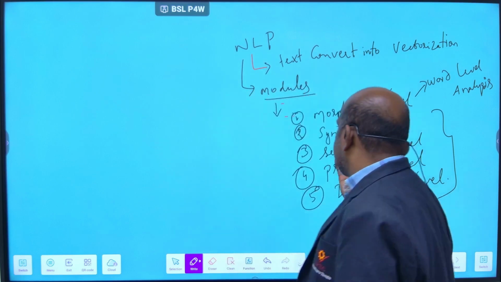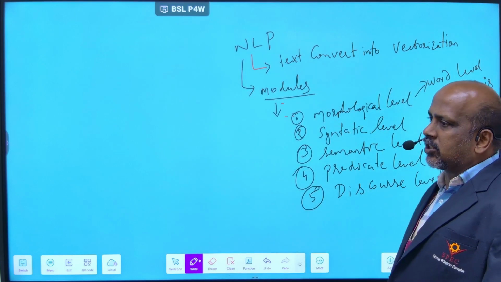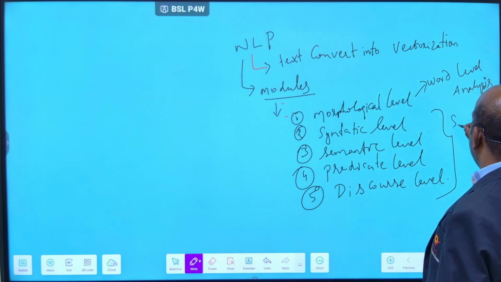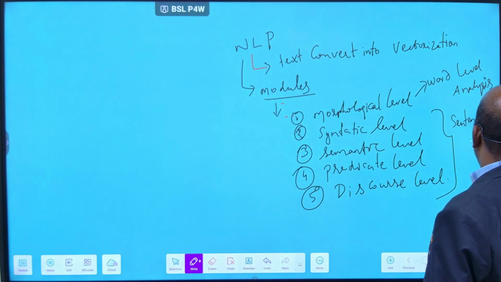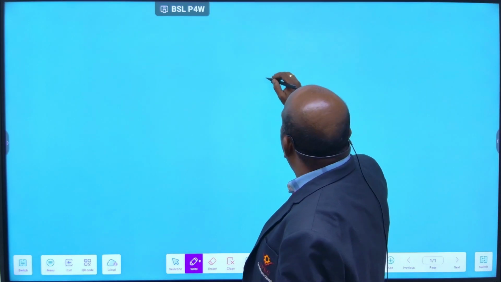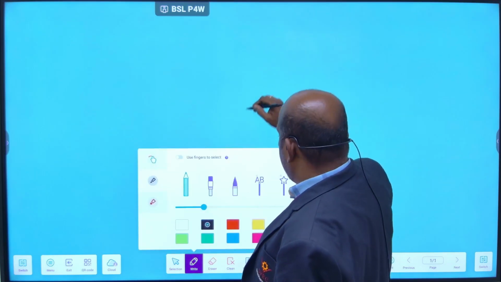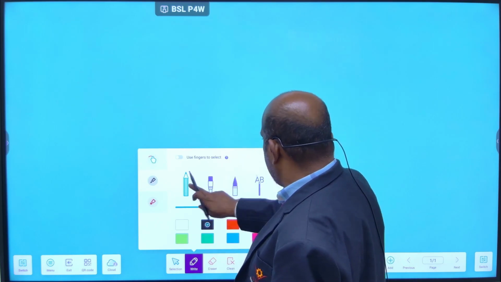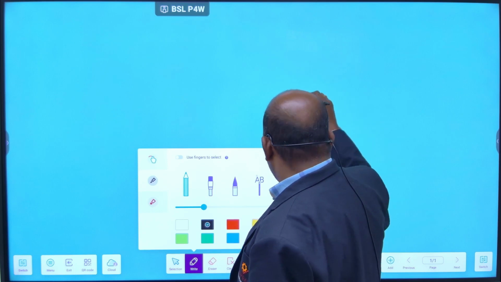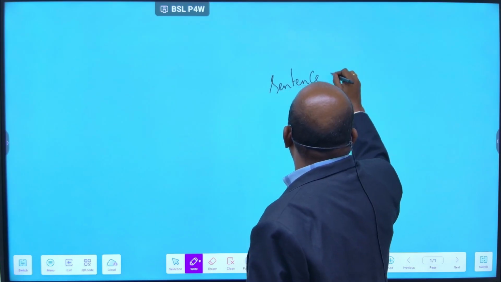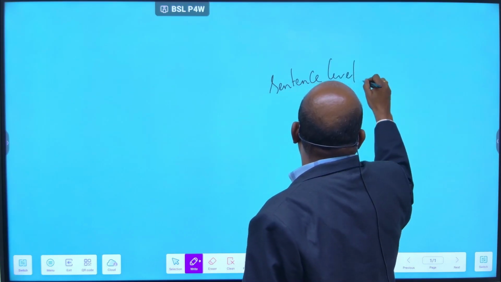These four, that is syntactic, semantic, pragmatic and discourse, are all based on sentence level analysis.